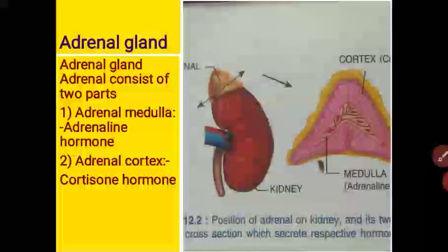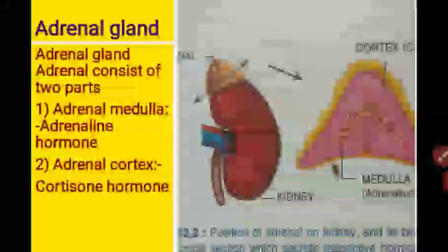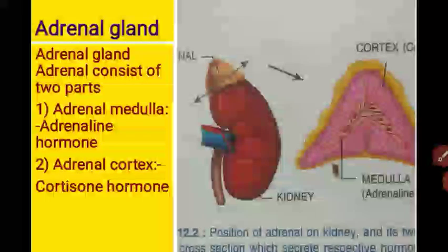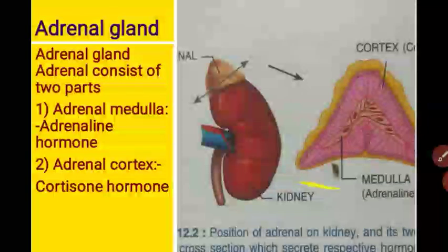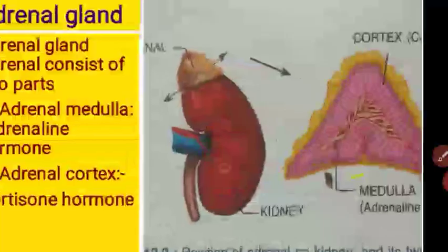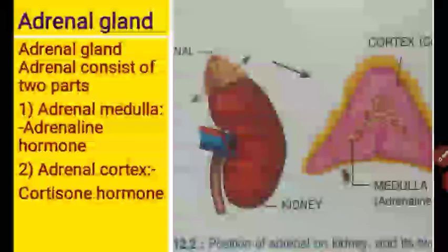It is a cap-like structure which is situated above the kidney. What you see in this picture of the excretory system, we have to study the kidney, and above both kidneys, the cap-like, crown-like structure present above the kidney is the adrenal gland. Got it? When we take a cross section of the adrenal gland, we can look at it like that. The adrenal gland has two parts. The outer part is a cortex and the inner part is a medulla.